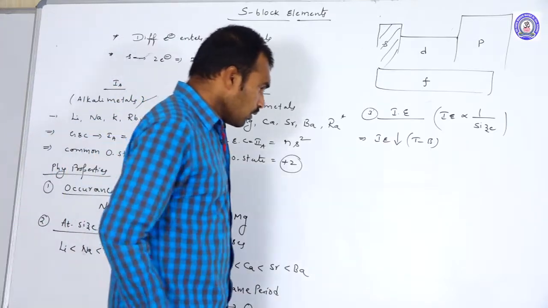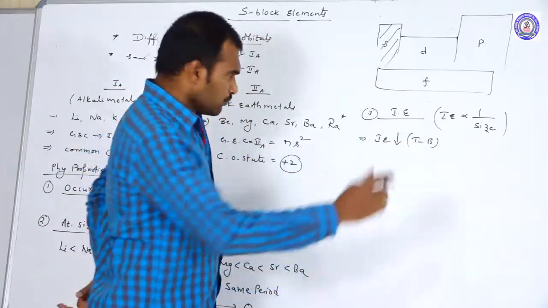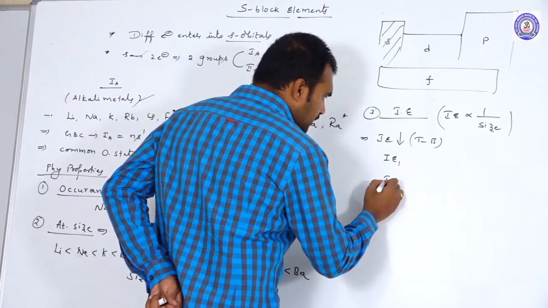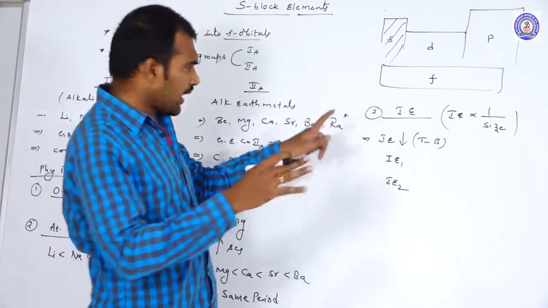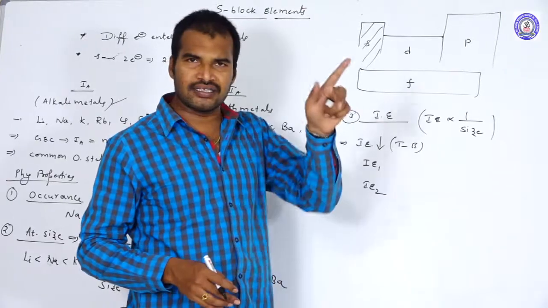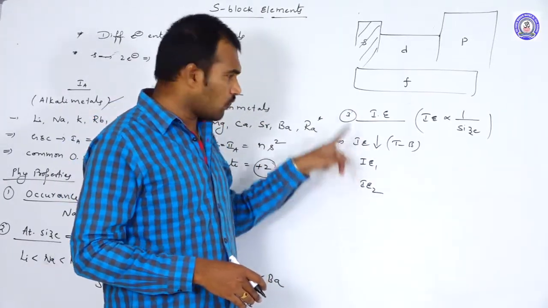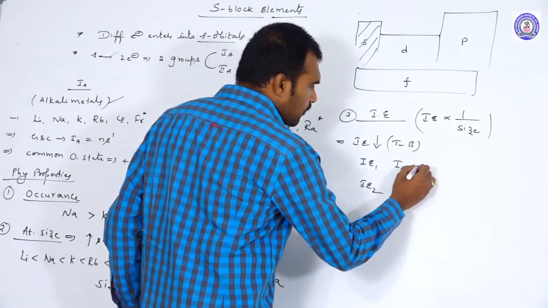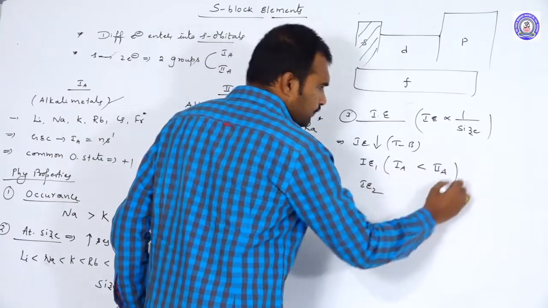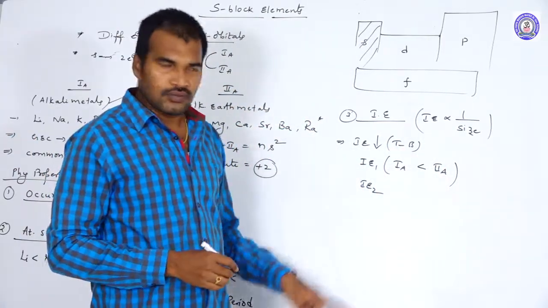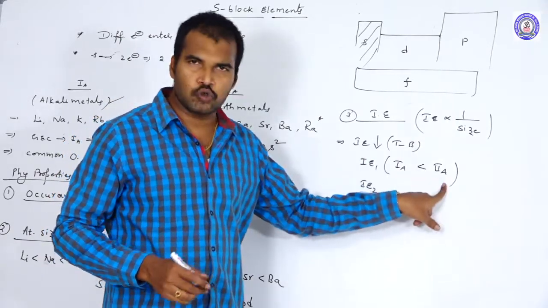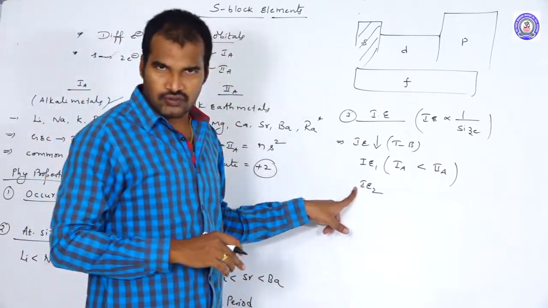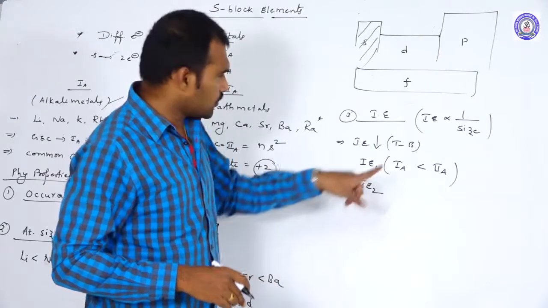Now there are no exceptional cases. So now when you compare the ionization energy, IE1 and IE2, when you compare the first ionization energy of 1A group elements and 2A group elements, and the second ionization energy of 1A group elements and 2A group elements. The first ionization energy of 1A group elements is always lesser than 2A group elements of the same period. Why? Because in the period when you go from left to right, what happens? The ionization energy increases.